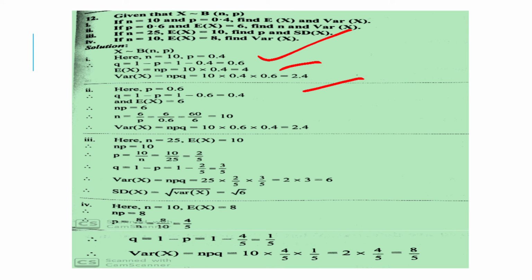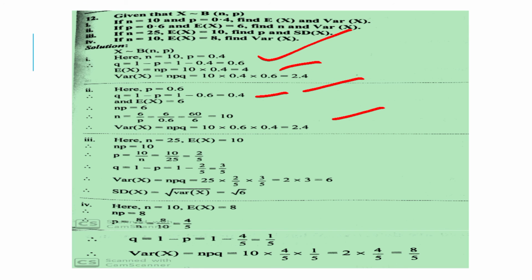that is equal to 2.4. Second, here p is equal to 0.6, q is equal to 1 minus p, which is equal to 1 minus 0.6, which is equal to 0.4. Therefore, E of X is equal to 6. Therefore, np is equal to 6. Therefore, n is equal to 6 upon p, which is equal to 6 upon 0.6, which is equal to 60 upon 6, which is equal to 10. Therefore, variance of X is equal to npq, which is equal to 10 into 0.6 into 0.4,